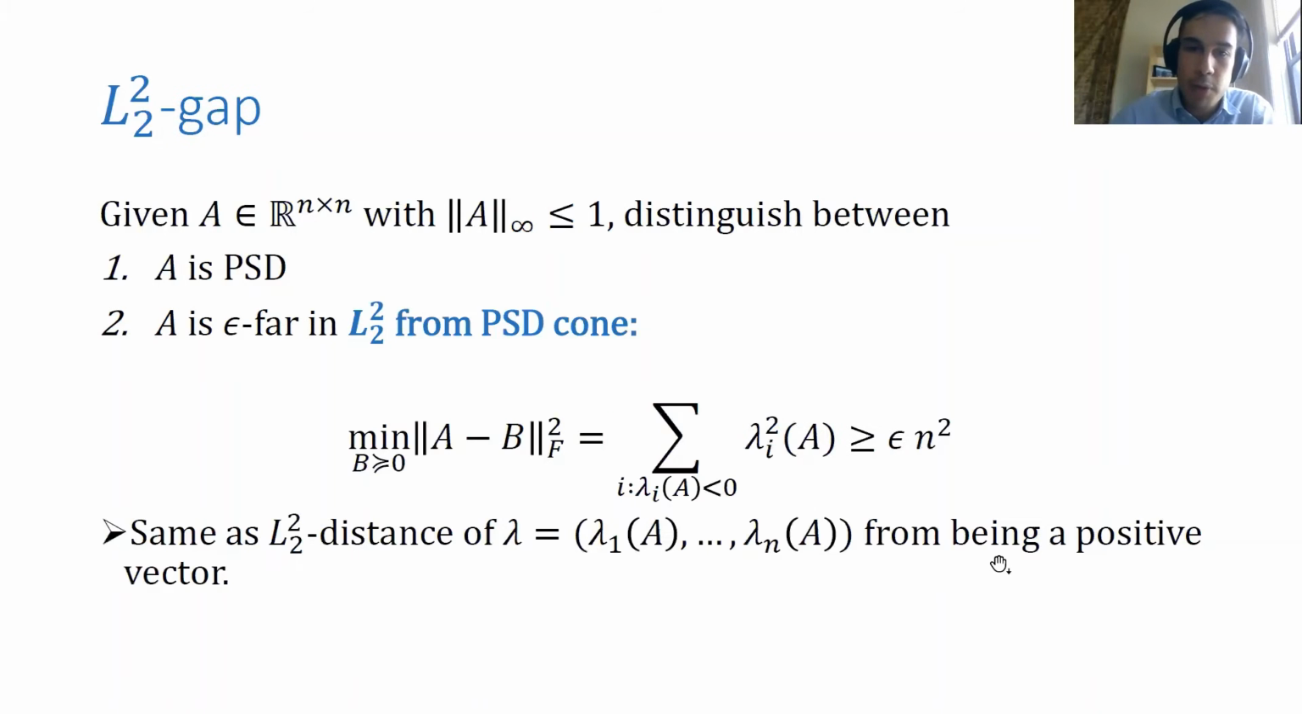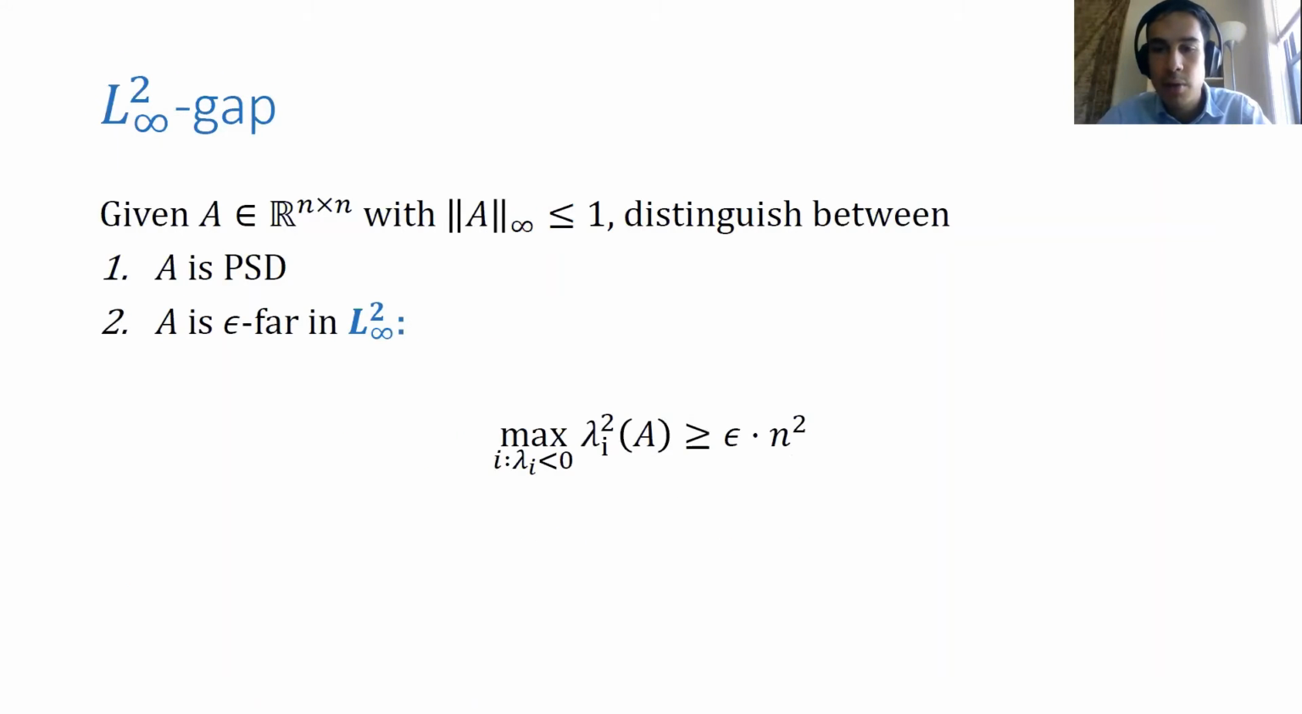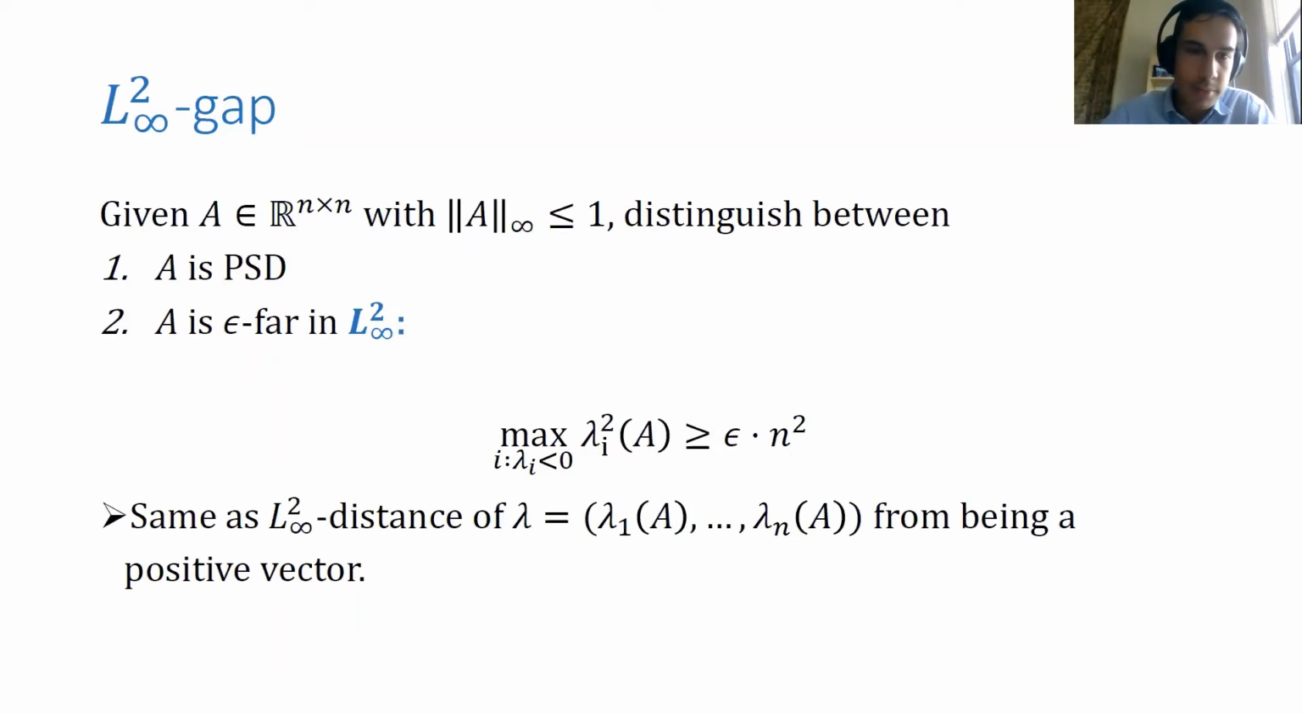Let me note that for both of these definitions, the reason we have the scaling of n squared is because our matrix has bounded entries. So the furthest you could possibly be from a PSD matrix is n squared. For example, the 0 matrix is a PSD matrix. So the scaling here says that in the L infinity gap, there's at least one negative eigenvalue with squared value at least epsilon n squared. And again, this is the same as the L infinity distance of the vector of eigenvalues from being a positive vector.